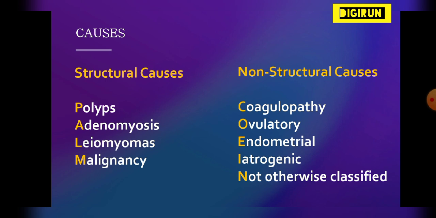In non-structural causes, in COEIN, C stands for coagulopathy, O for ovulatory, E for endometrial, I for iatrogenic and N for not otherwise classified. Other causes of abnormal uterine bleeding are contraception, pregnancy or PCOS.